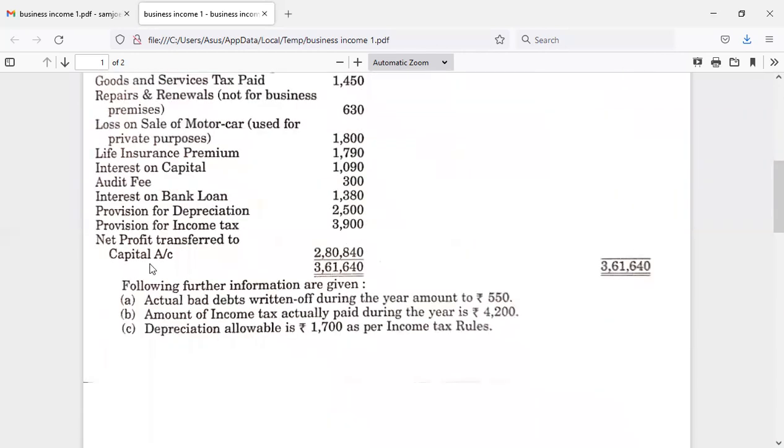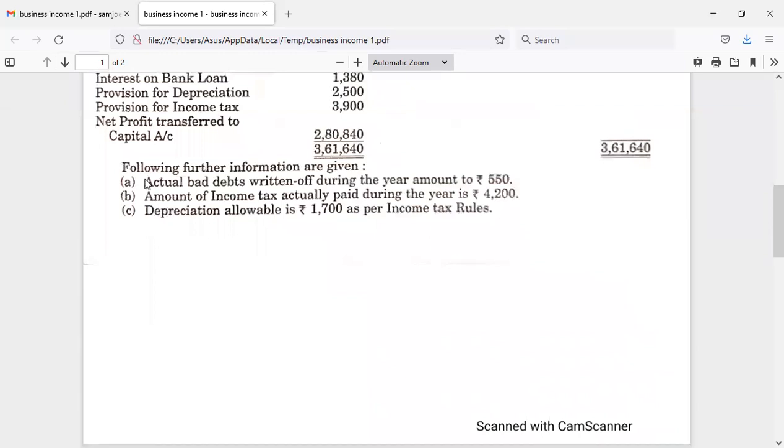Fine. Now let us consider the additional information. The first one: actual bad debts written off during the year amount to rupees 550. Amount of income tax actually paid during the year is 4,200.